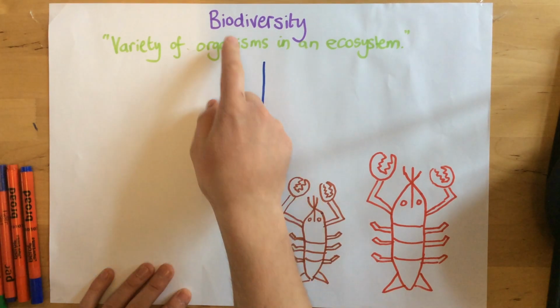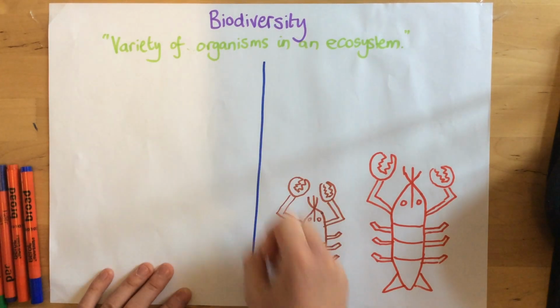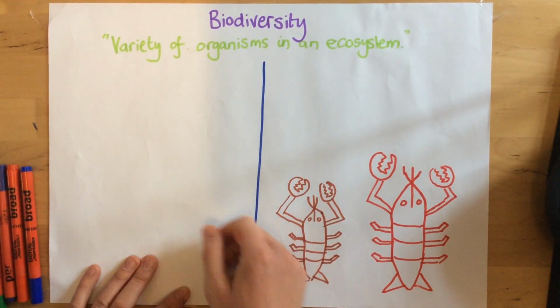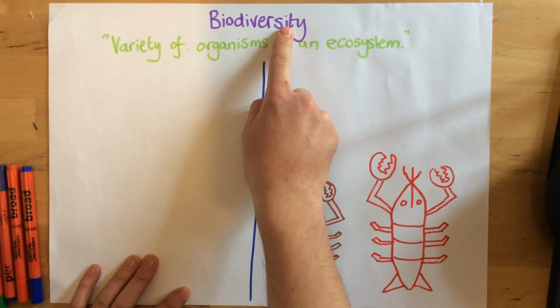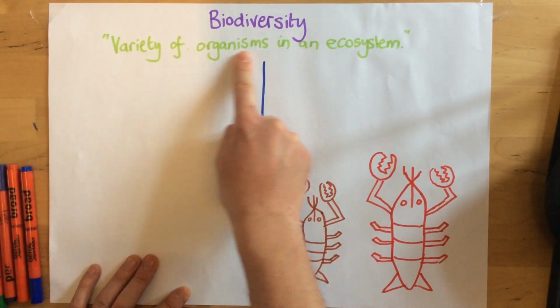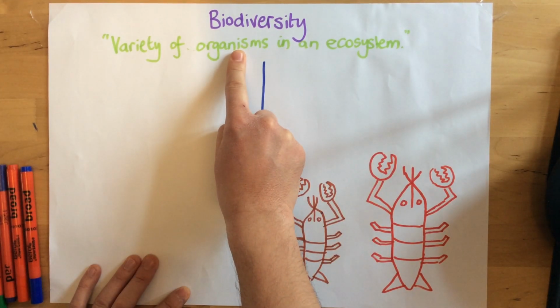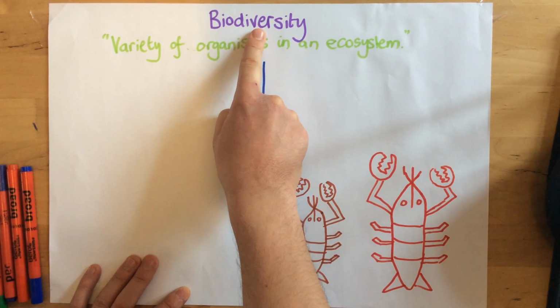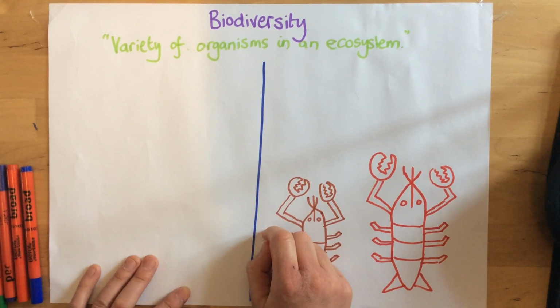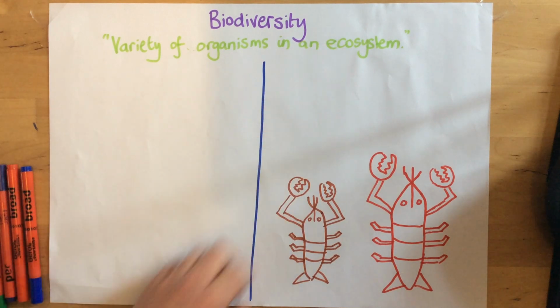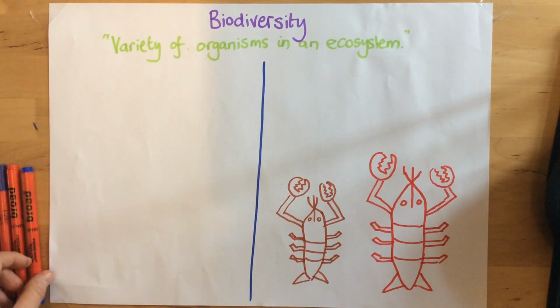Okay, today I'm going to talk to you about biodiversity and two particular things that humans do that can impact biodiversity. So first of all, we need to know what biodiversity means. It basically means variety of organisms in an ecosystem. Organisms means living things. So if there's a high biodiversity, it just means there's a large variety of different living things within an ecosystem.